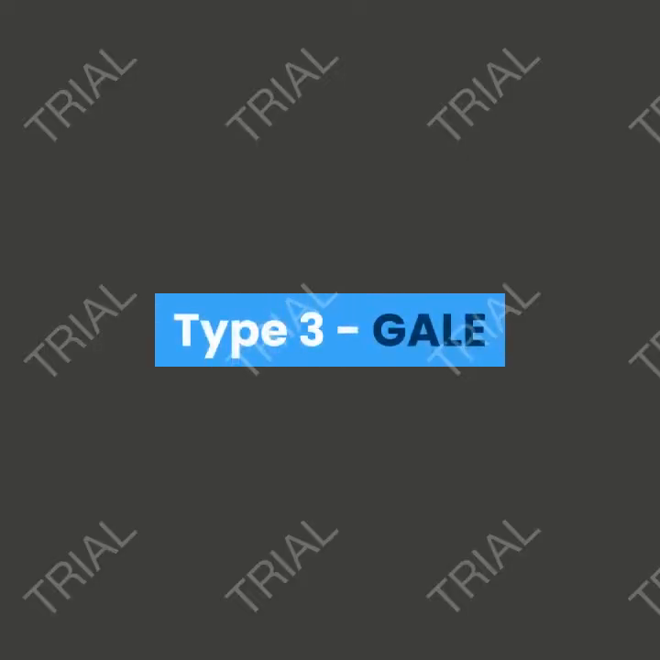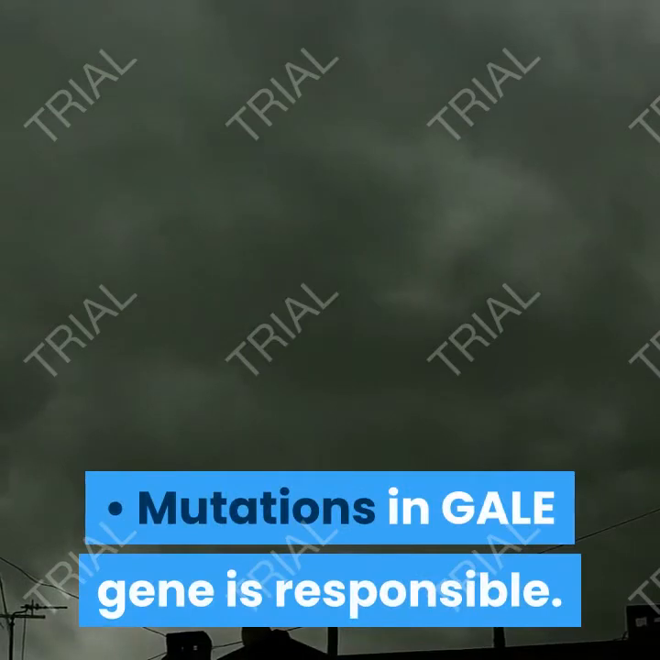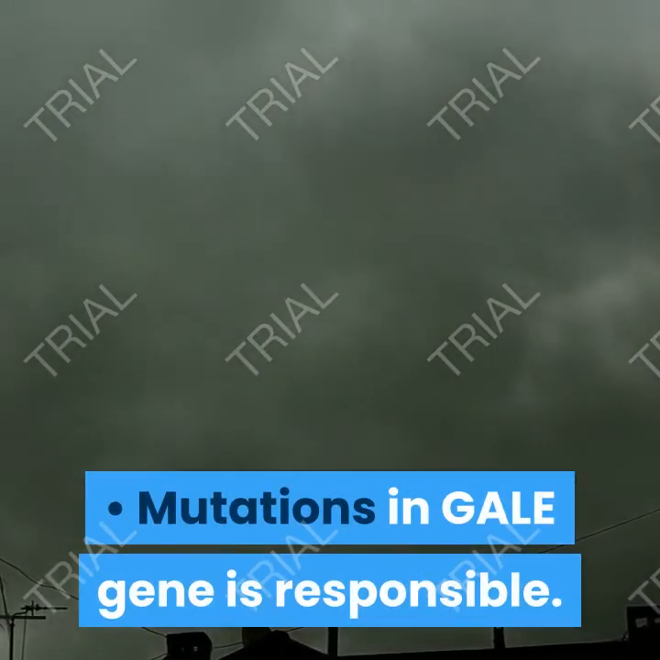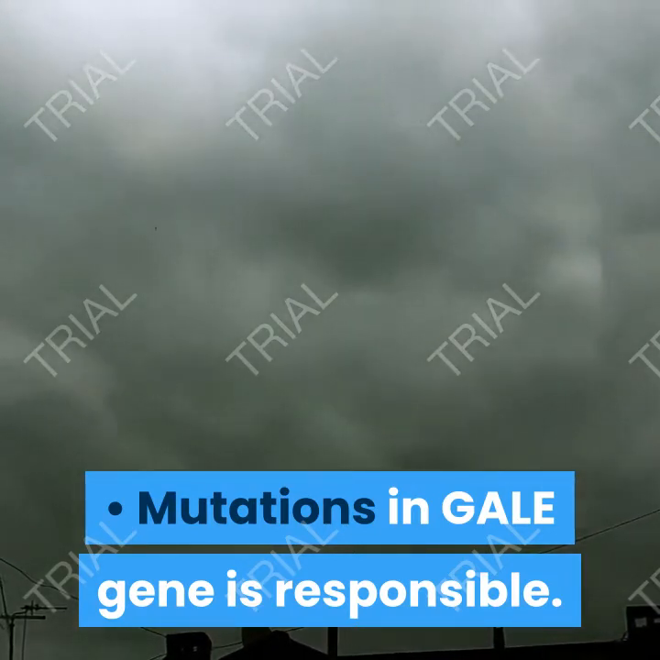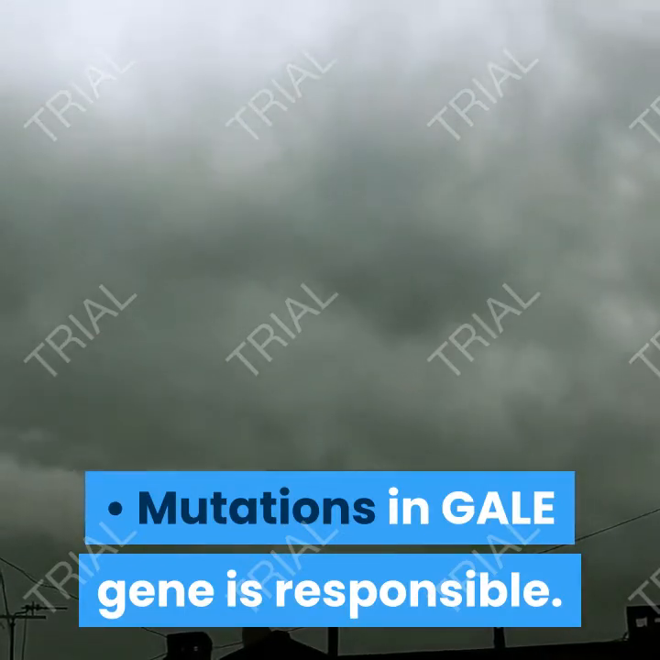And here is type 3 galactosemia, which is uridine diphosphate galactose 4 epimerase deficiency. Let's now check out what type 3 galactosemia is. Type 3 galactosemia is extremely rare. This disease is caused due to a mutation in the GALE gene, which is responsible for the deficiency of the enzyme uridine diphosphate galactose 4 epimerase, due to which type 3 is caused.